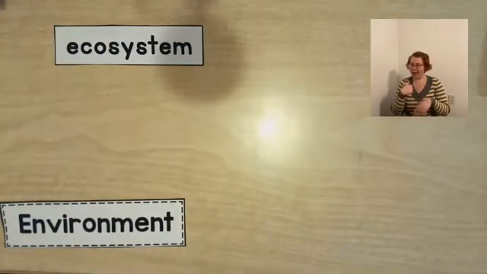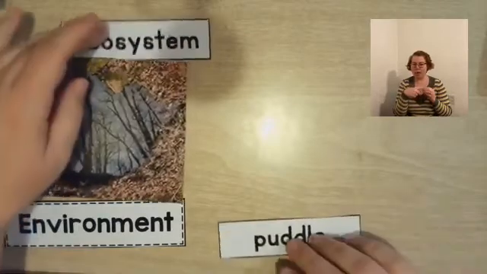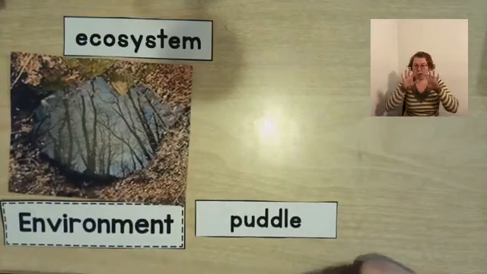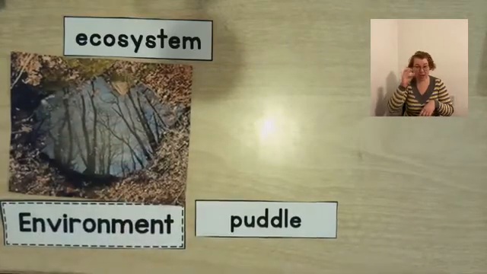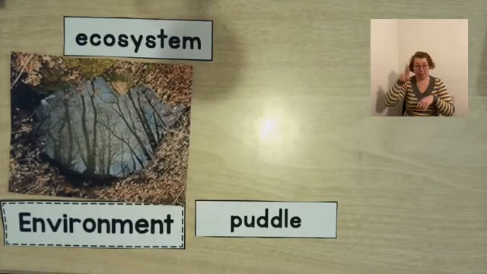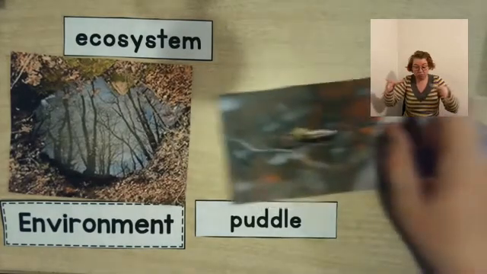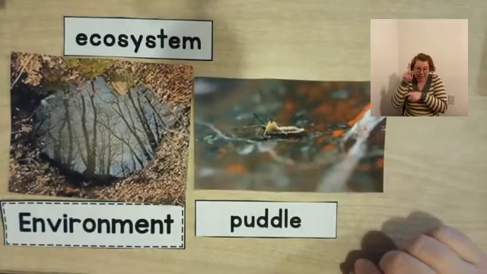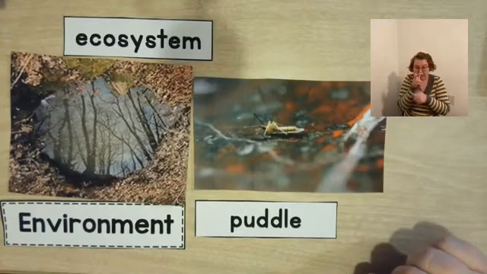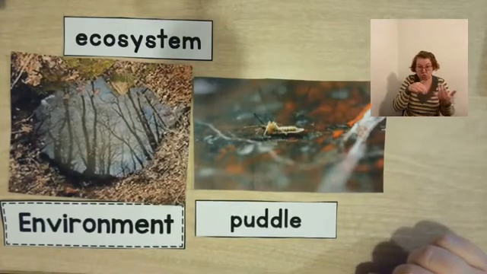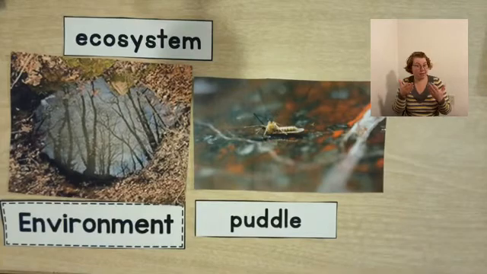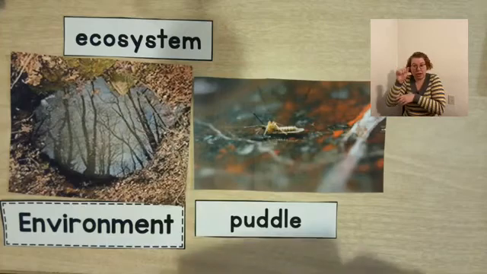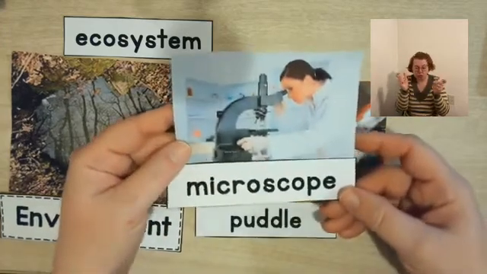Okay, I have a question. What about a puddle in your backyard? What about a rain puddle? Do you think that there's an ecosystem in a rain puddle? The answer is yes. There are probably little gnats and there are probably little bugs around there. And there may even be little tiny pieces of bacteria, and that bacteria is so small that you can only see it with a microscope.